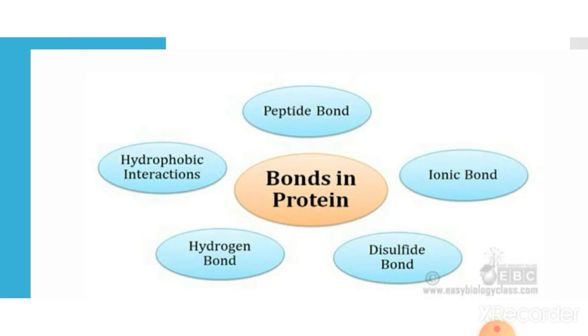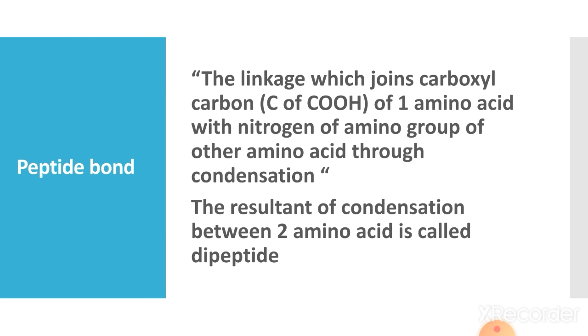There are 5 different types of bonding present. Peptide bond is the basic type. Then we have ionic bond, disulfide bridges, hydrogen bond, and hydrophobic interactions. We will discuss just the 3 at this level: peptide bond, disulfide bridge, and the hydrogen bond. First of all, the peptide bond.